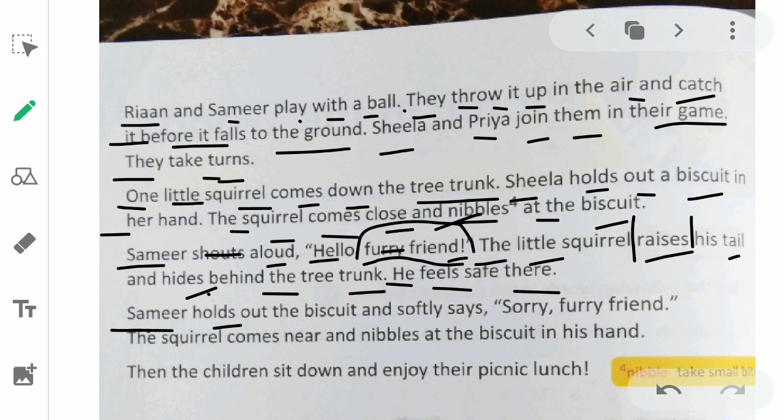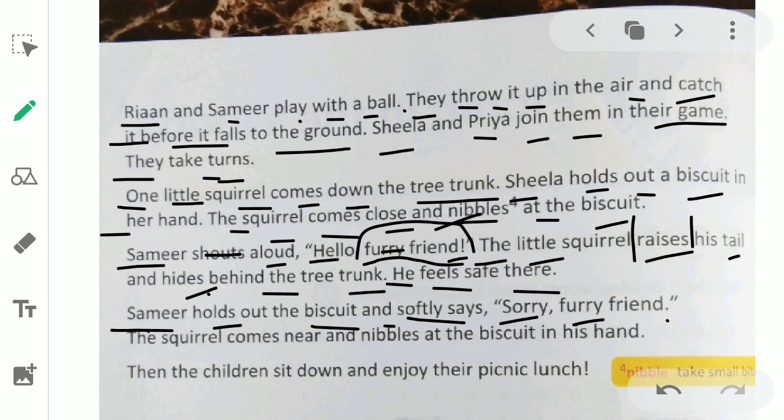Samir holds out the biscuit and softly says. Then Samir realized his mistake. Samir understood that he had made the squirrel afraid. So what he did, he held out the biscuit in his hand and he softly says, softly means politely, lovingly. What did he say? Sorry furry friend. He said sorry to the squirrel.